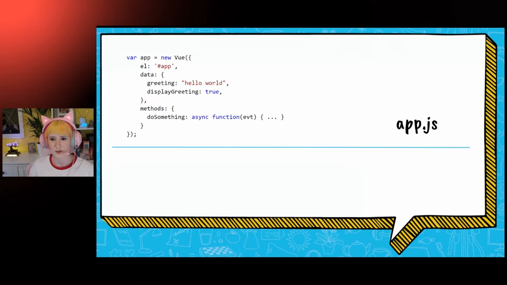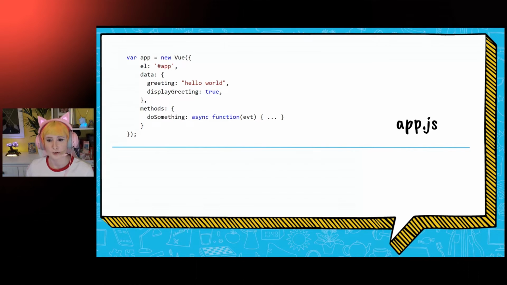So what we're doing here is we're finding an element with the ID of app in the markup, and we will treat any elements within the markup inside this app element as things that can contain Vue directives. So these are extra attributes which are going to bind data and manipulate the HTML based on the application's state. And the Vue app makes the properties of the data object available to bind into your markup, such as in this example here, the greeting. And when the data changes, it'll re-render the parts of the UI that are bound to it.